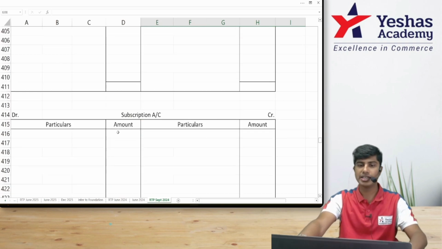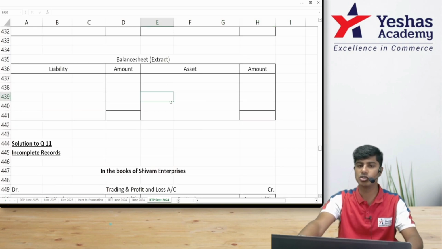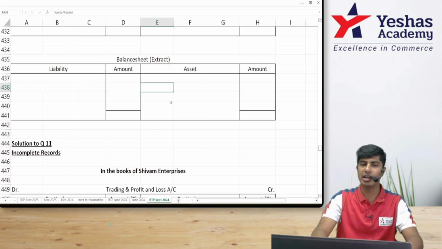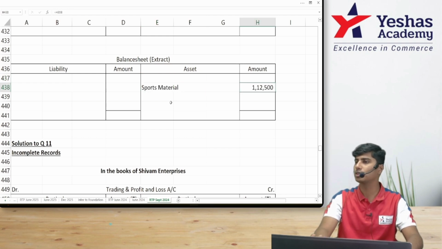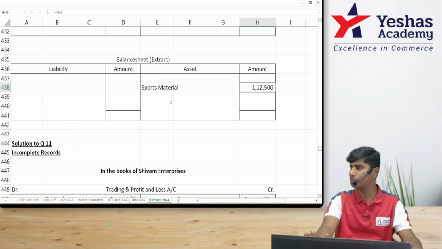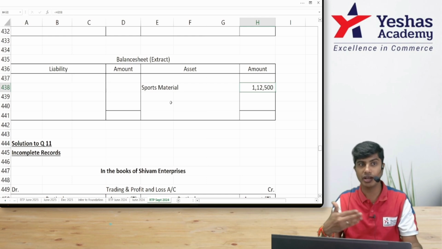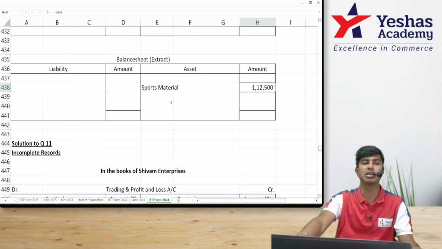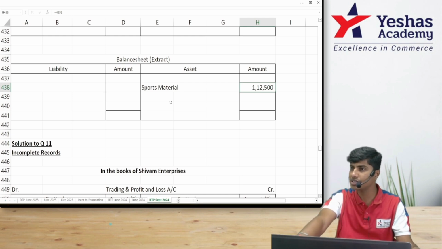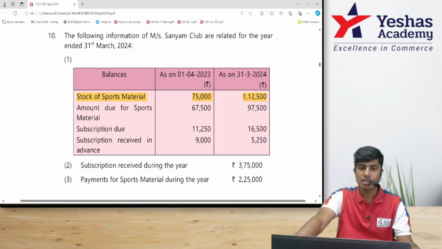Am I right? Let's quickly go to the balance sheet extract. This is not a complete balance sheet, but an extract. I'll write sports material 1,12,500. This is the closing balance of sports material. I didn't compute it, okay? They have themselves given that it is 1,12,500. Did everyone understand?